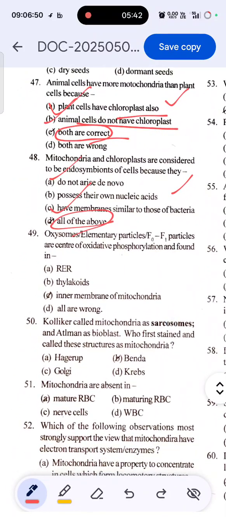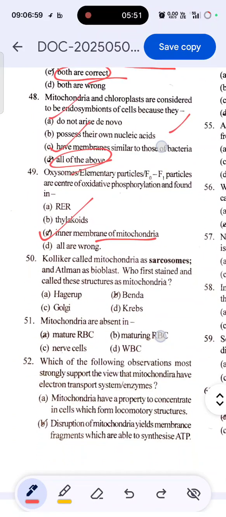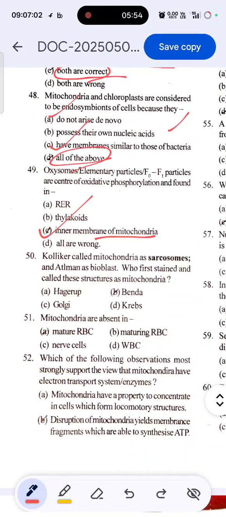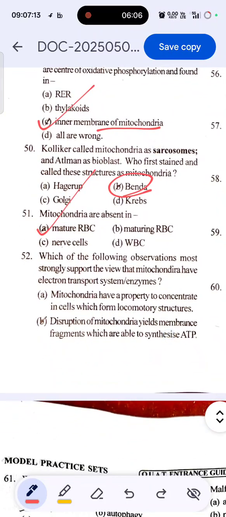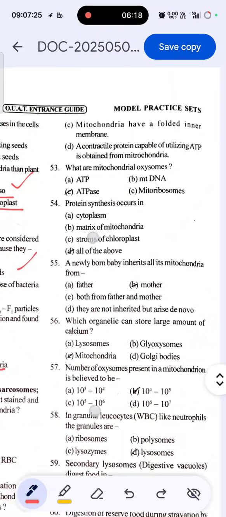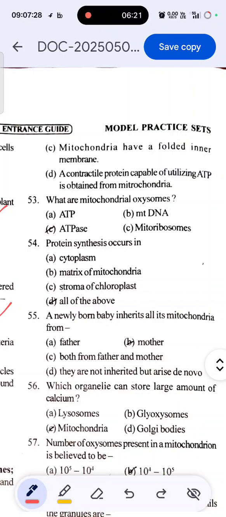Oxysomes, elementary particles F0-F1 particles, are the center of oxidative phosphorylation and found in the inner membrane of the mitochondria. Kolliker called mitochondria saccharosomes and Altman called them bioblasts. The scientist who first stained and called this structure mitochondria is Benda. Mitochondria are absent in mature RBC. Which of the following observations most strongly supports the view that mitochondria have an electron transport system or enzymes? Disruption of mitochondria yields membrane fragments which are able to synthesize ATP. Okay, so 53rd question: what are mitochondrial oxysomes? That is ATPases.